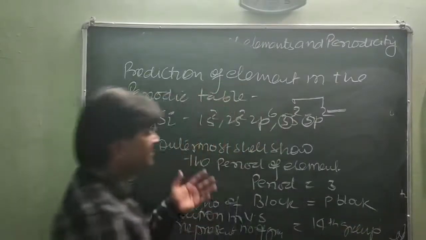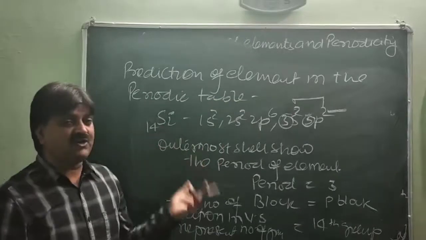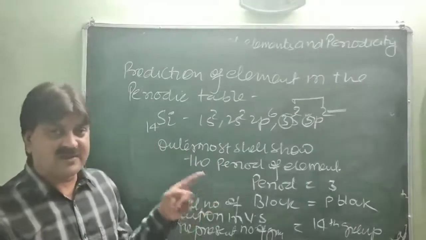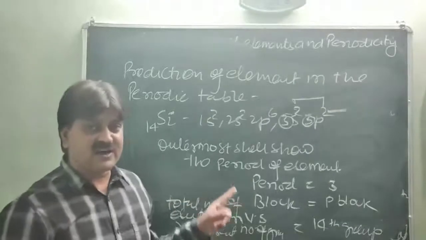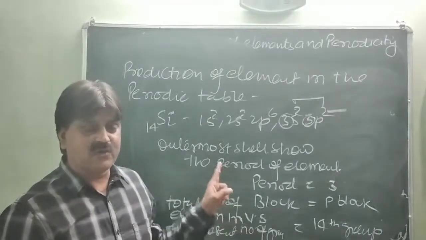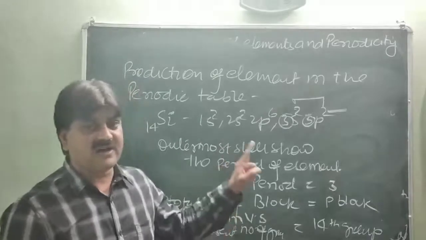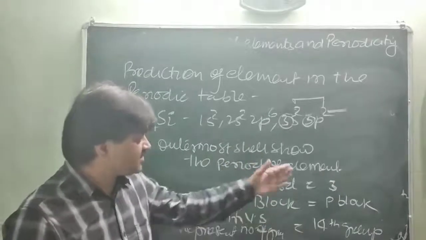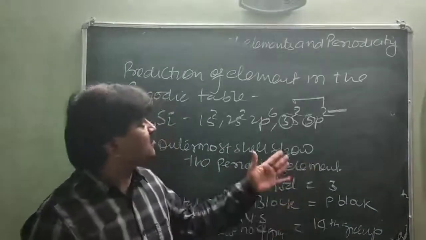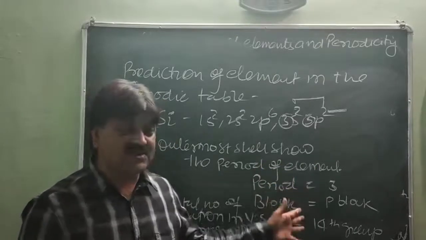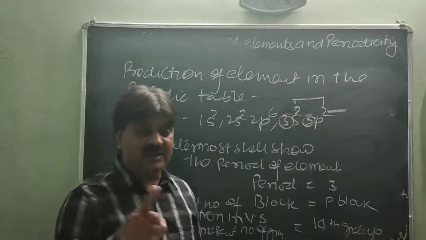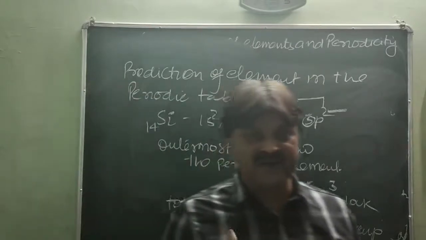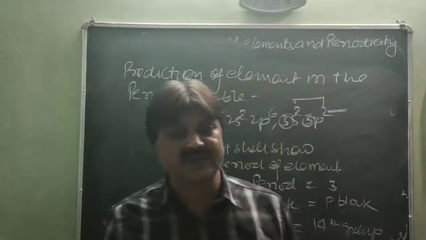So you can see the position of silicon in the periodic table: carbon and silicon. Carbon is present in the second period, silicon in the third period, and boron is 13 and carbon is in the 14th group. So this is the way to know the actual positions, or predictions, of elements in the periodic table. By writing the electronic configurations, you can predict the actual positions of the elements in the periodic table.